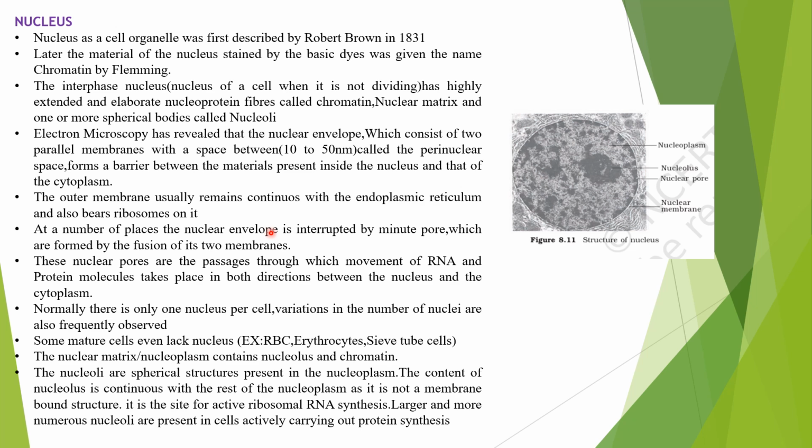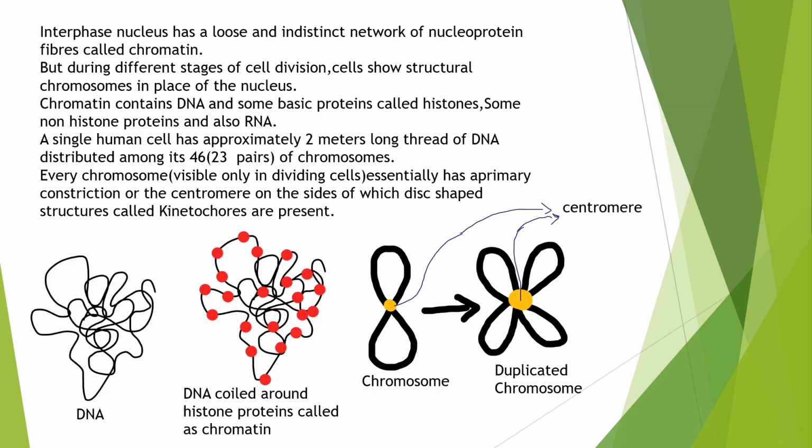We have discussed all these points. Also, for example, some cells have more than one nucleus. And in the case of RBCs and sieve tube cells, they do not have any nucleus. Also, in the nucleus there is a specialized structure called the nucleolus. In the nucleolus, rRNA is synthesized. This rRNA is very helpful in the process of protein synthesis.